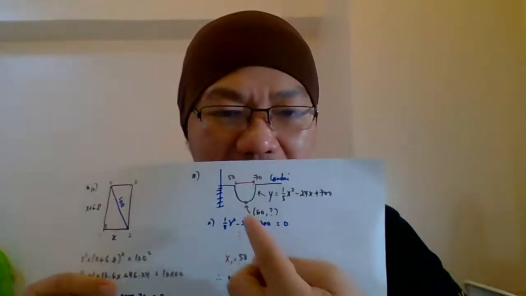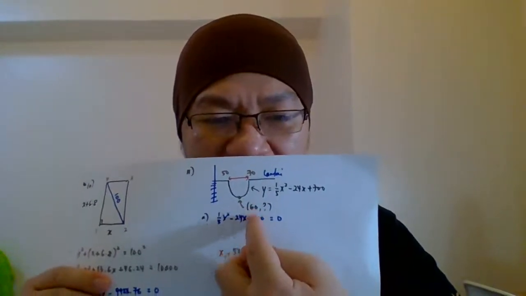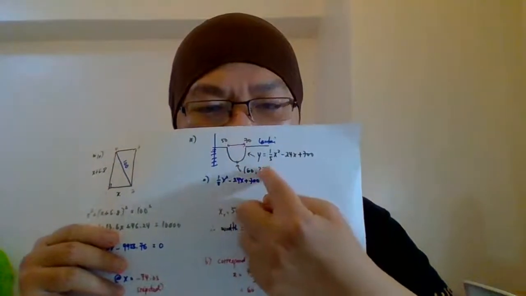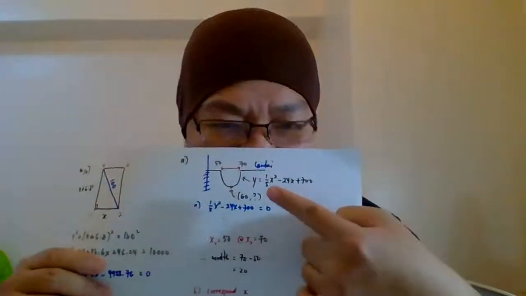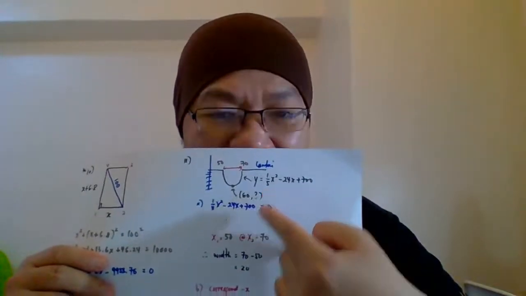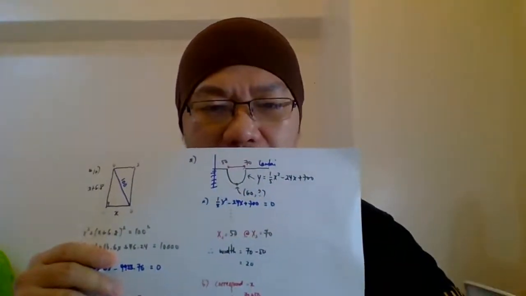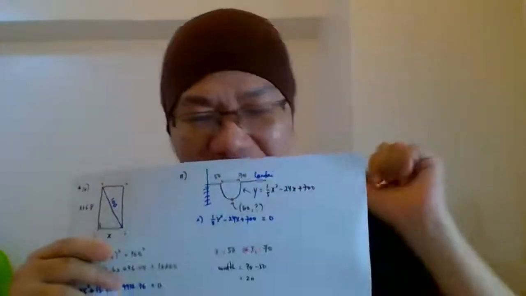So this one, I label the diagram. Now, this is the minimum point, right? The minimum point is 60. 60 came from the corresponding x here. And this question mark here, you need to determine. How to find this question mark? This question mark represents the minimum value. How do we find it?